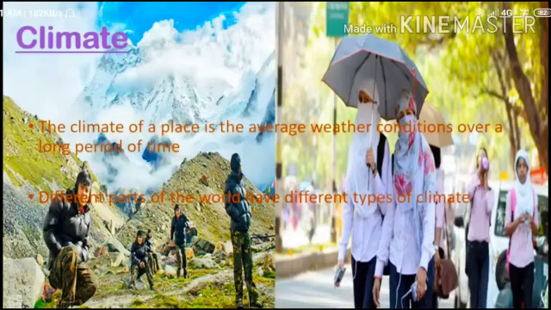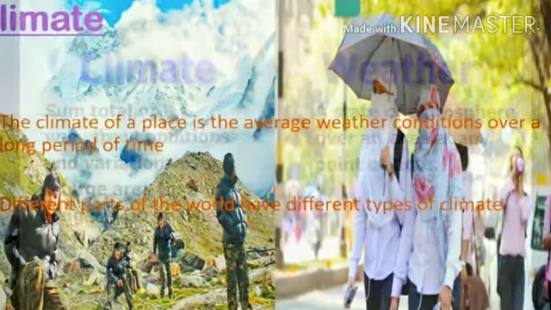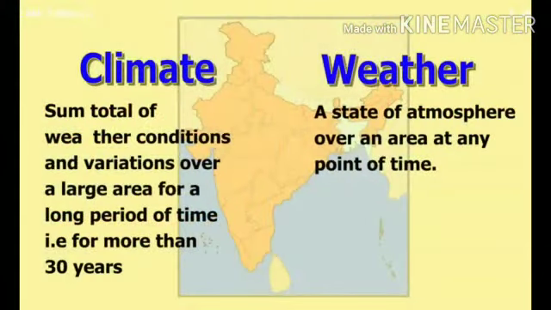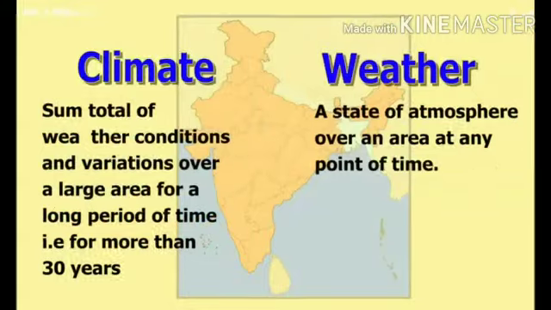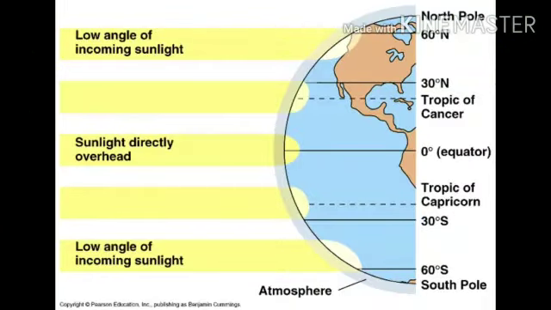Whereas the climate of a place is the average weather conditions over a long period of time. Different parts of the world have different types of climate. Let's have a quick recap of the term climate and weather. Students, let's go to the next slide.